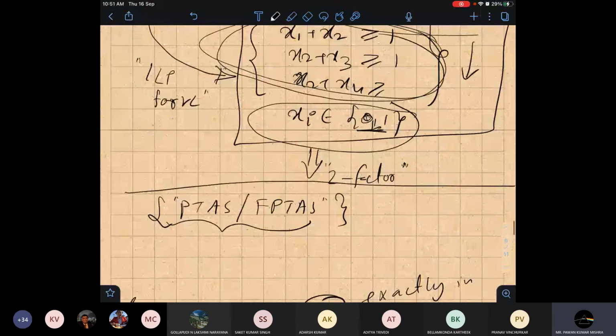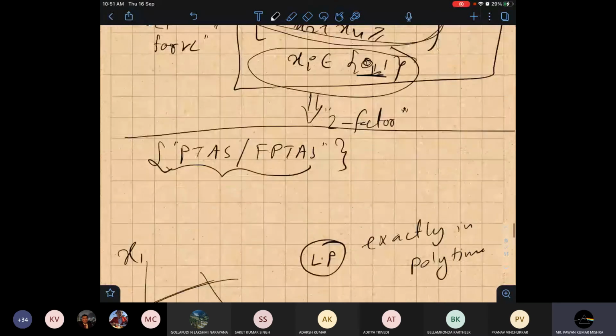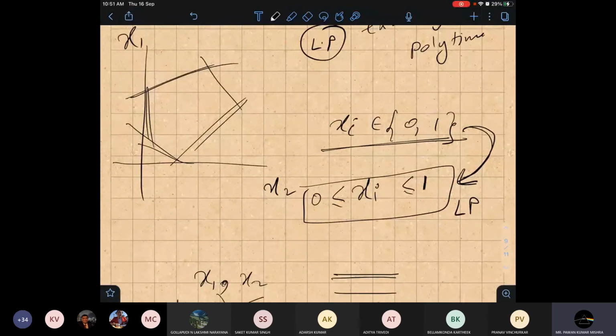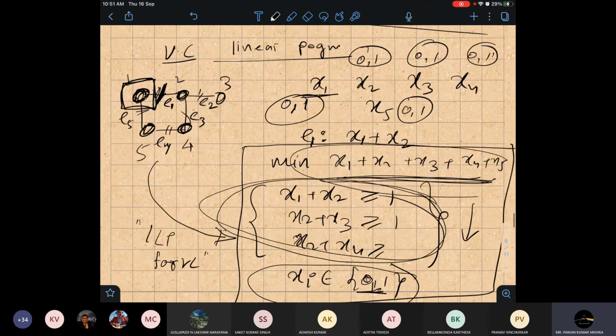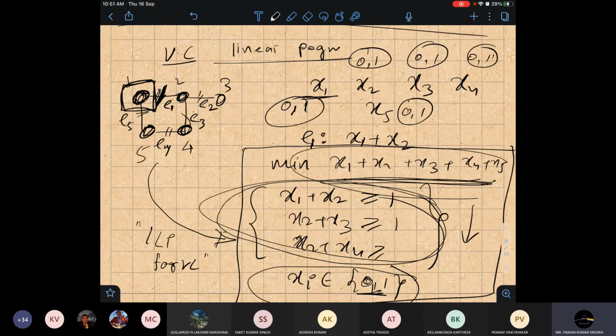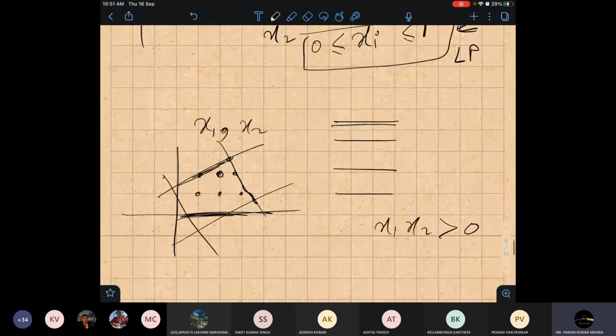I guess that's why we cannot solve it exactly, because LP we can solve exactly, ILP we cannot. Most of your NP-hard problems, if we design their linear program, turn into an ILP, because we need either this vertex fully or we don't need it, either we need it or we don't need it in our cover. We don't need it partially. That's why I put 0 or 1. 0 means that point is not in our solution, and 1 means it is in our solution. So this is the challenge for ILP.